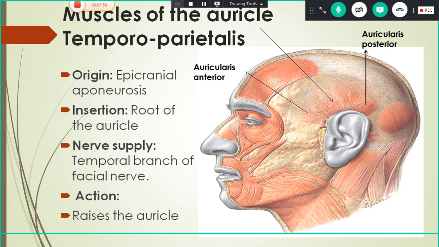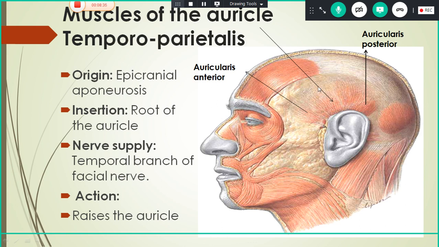Okay, and the next group of muscles is the muscles of the auricle. So in that we are going to study only the origin of the temporoparietalis. Other muscles don't have much importance. If you see the temporoparietalis muscle, it arises from the epicranial aponeurosis here and gets inserted into the root of the auricle. So the nerve supply, obviously this region is the temporal region, so it is supplied by the temporal branch of the facial nerve. So the action is, it mainly raises the auricle.